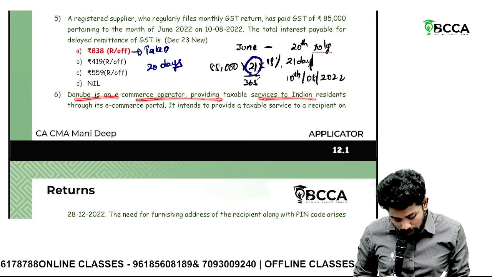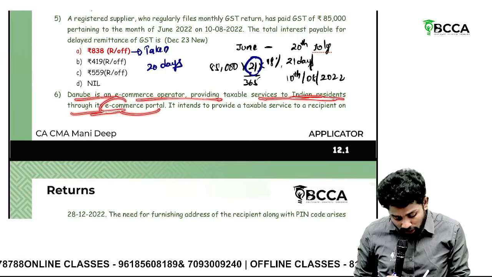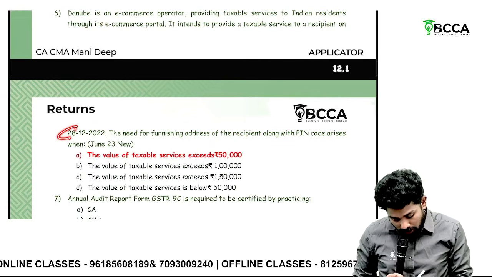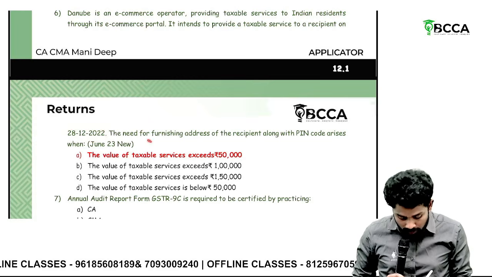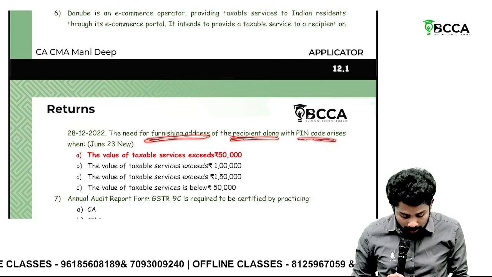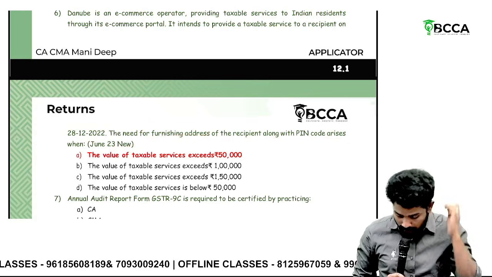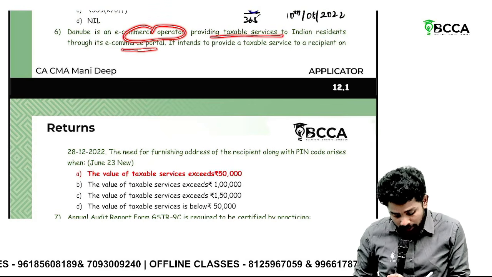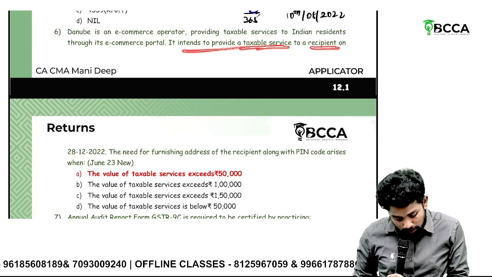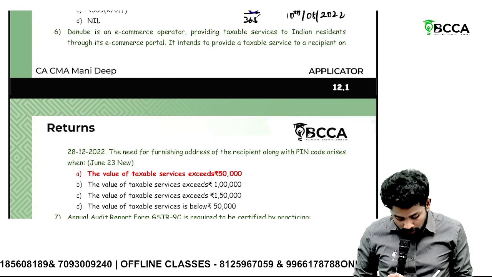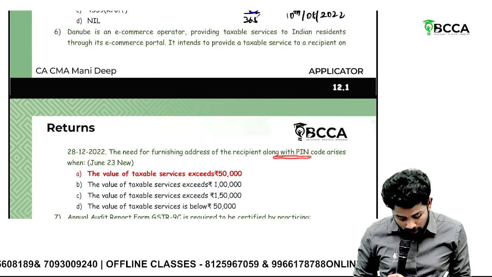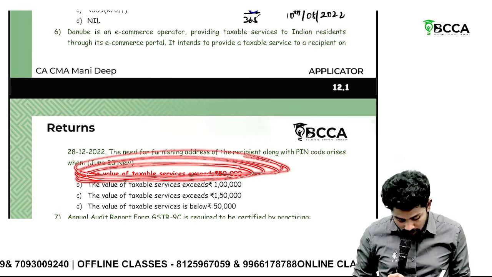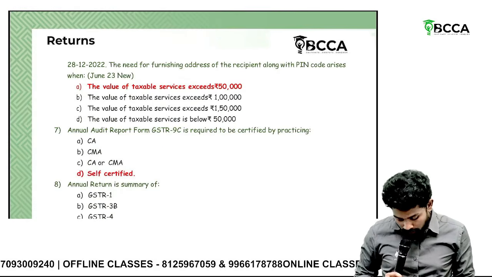Danube, an e-commerce operator, provides taxable services to Indian residents through an e-commerce portal. It intends to provide a taxable service to a recipient on 28th December 2022. The need for furnishing address of the recipient along with PIN code arises when the value of taxable services exceeds 50,000.